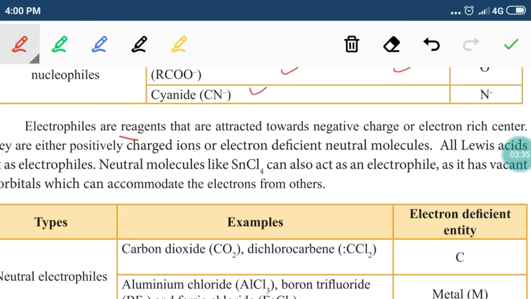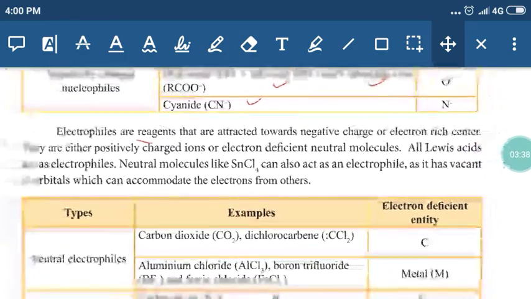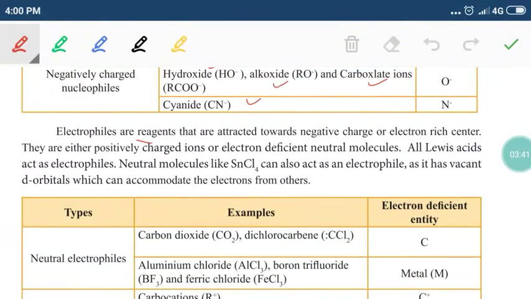They have more affinity towards negative charge or electron rich centers, so electrophiles are positively charged ions or else electron deficient neutral molecules. When you take Lewis acids, they are electron pair acceptors, right? So electron pair acceptors will act as electrophiles.